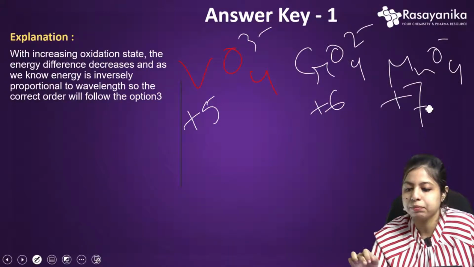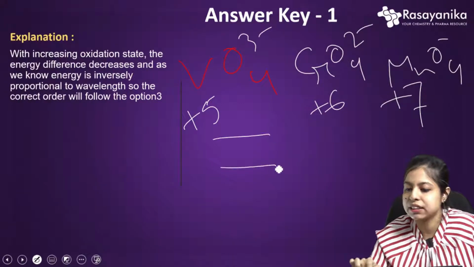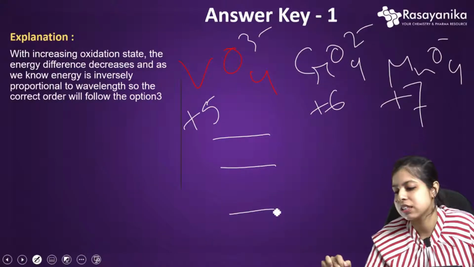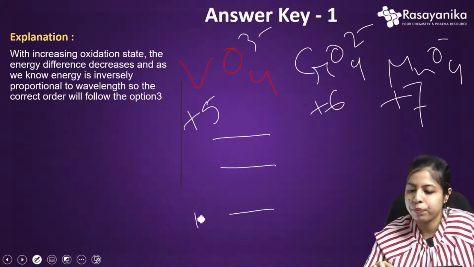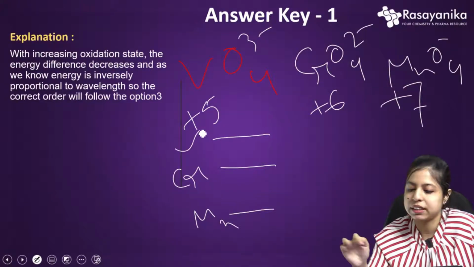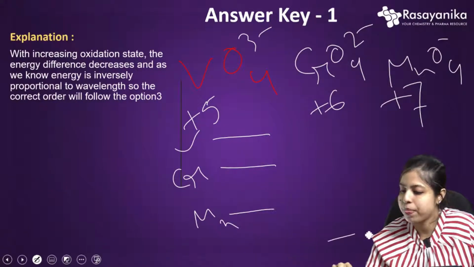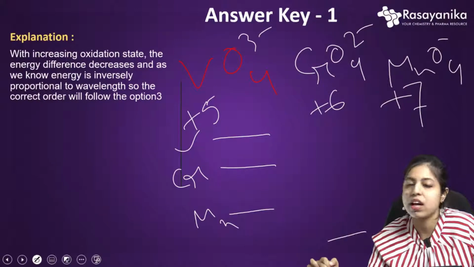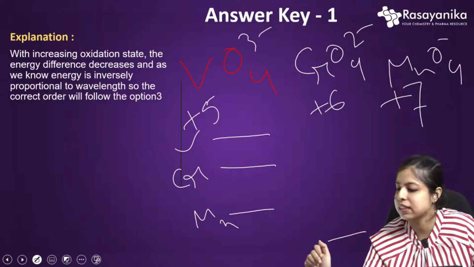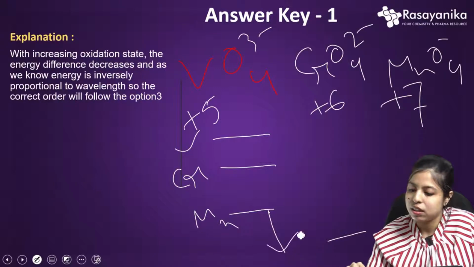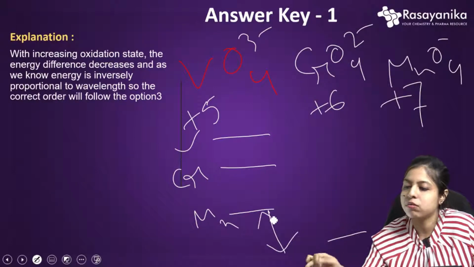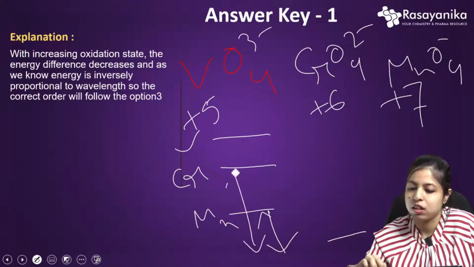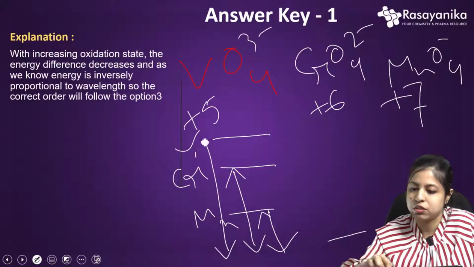If we see the orbitals or the energy diagram for this, suppose this is for manganese, this is for chromium and this is for vanadium, and here is the oxide, O2 minus, oxo anion. All the ligands are oxide. So with increasing oxidation state, the energy difference will decrease.